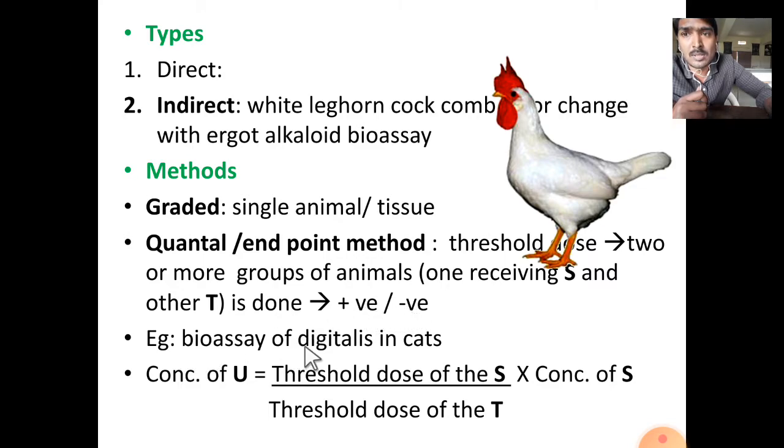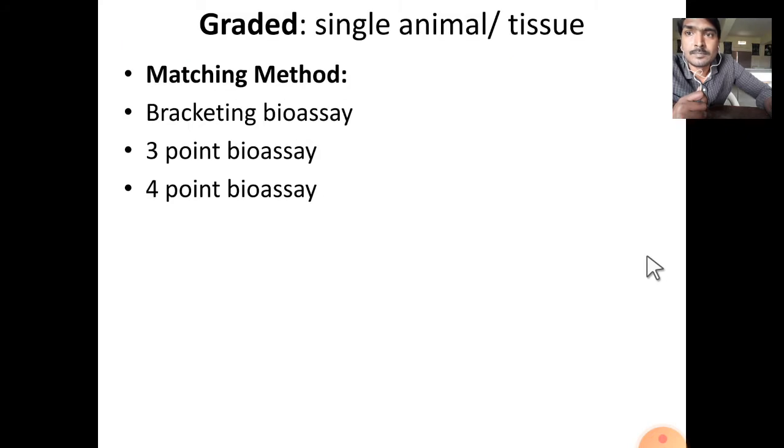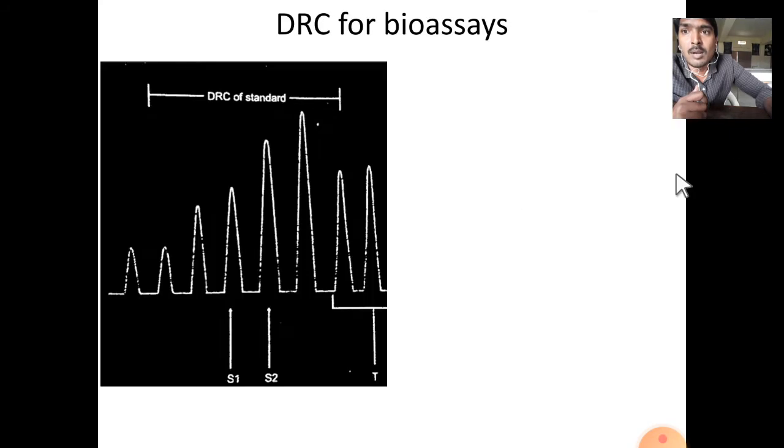An example is bioassay of digitalis in cats. Here the amount of digitalis that produces cardiac arrest is measured. Cardiac arrest is the endpoint, so that's why it comes under the endpoint bioassay. The concentration of the unknown will be calculated by using this formula. Coming to the graded method, different varieties are there: matching bioassay, bracketing bioassay, 3-point bioassay and 4-point bioassay.